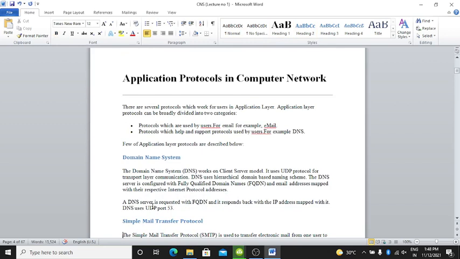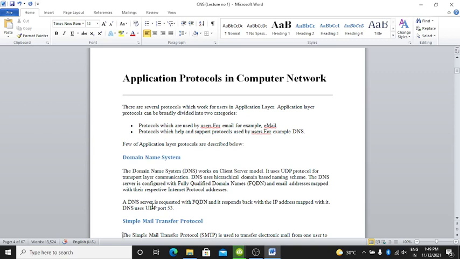Now we will move towards the application protocols in computer networks. There are several protocols which work for users in the application layer. Application layer protocols can be broadly divided into two categories. Protocols which are used by the user, for example email. Protocols which help and support protocols used by users, for example DNS. A few of the application layer protocols are described below.